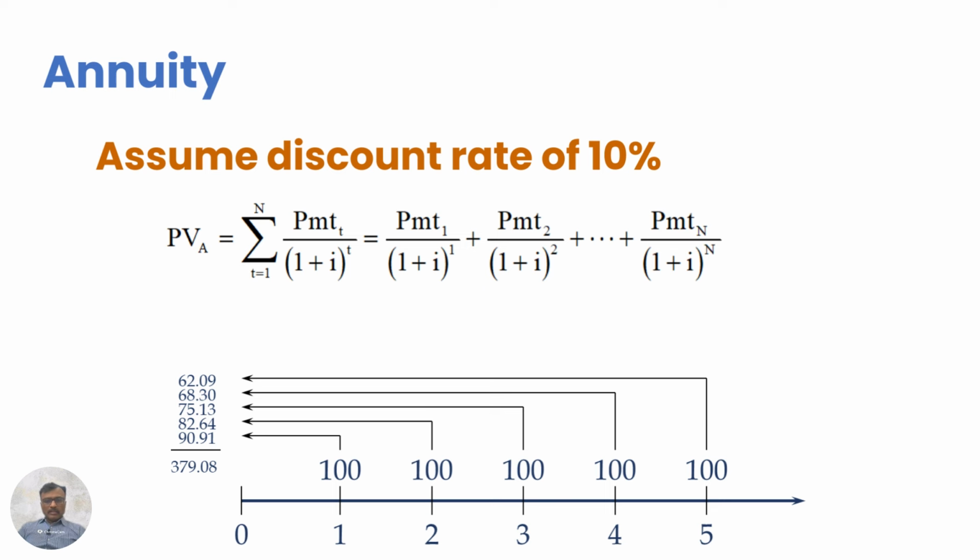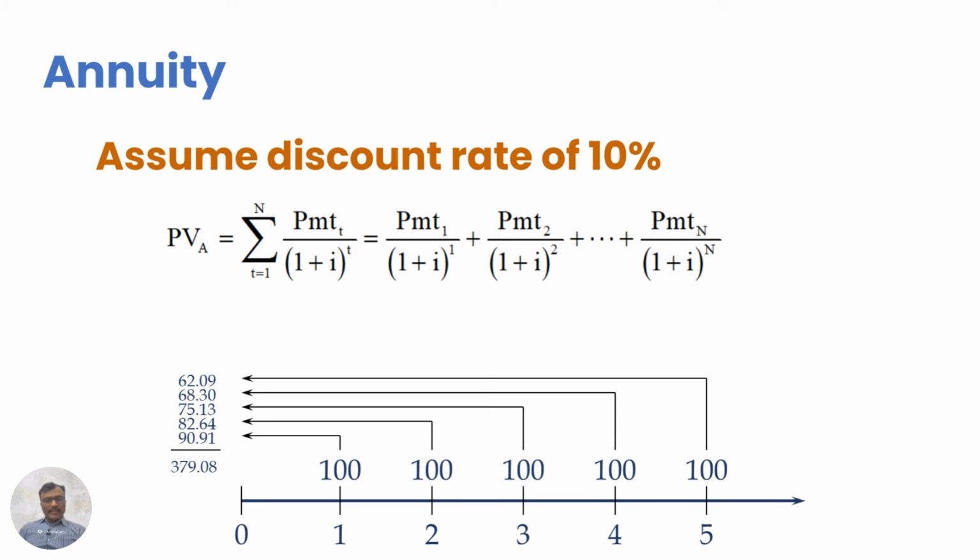So 100 rupees after every 1 year, and if you assume 10% discount rate, then the total present value of the annuity comes out to be 379.08.